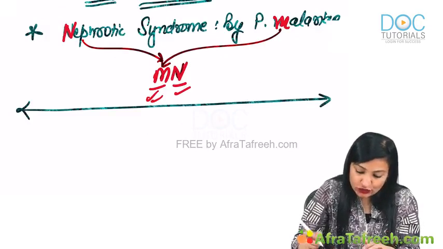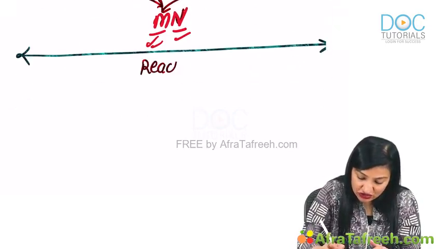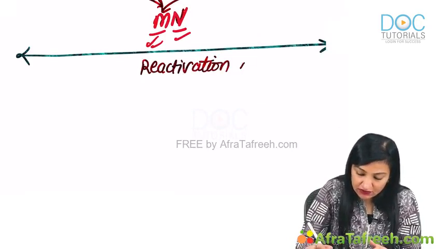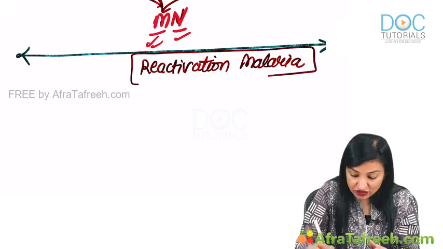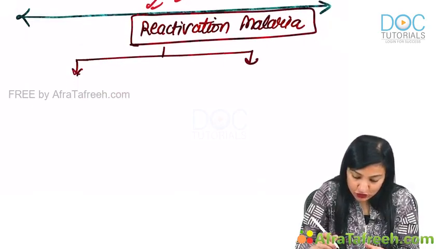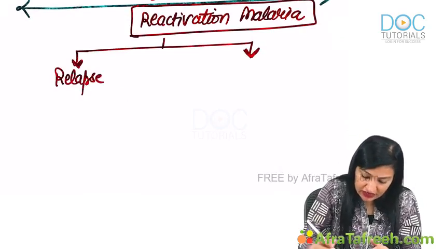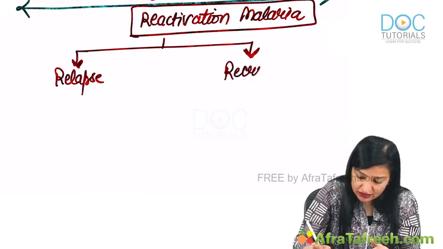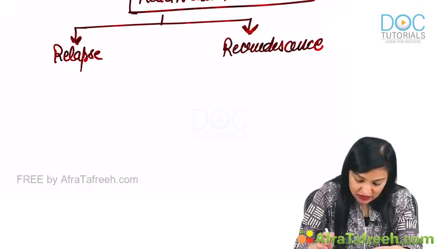Then next we need to know about something known as reactivation malaria. It is not reinfection, it is reactivation. It is of two types, relapse and recrudescence.